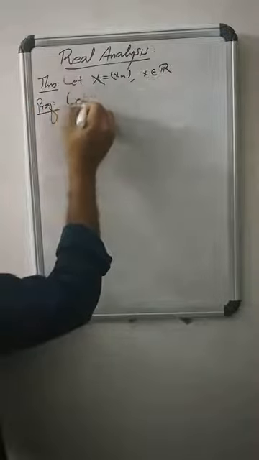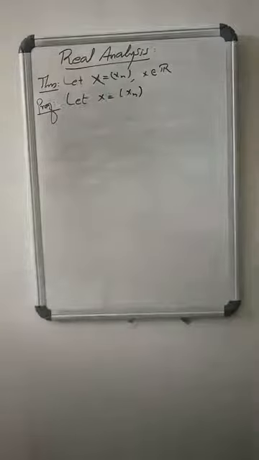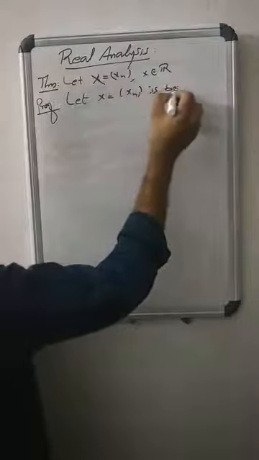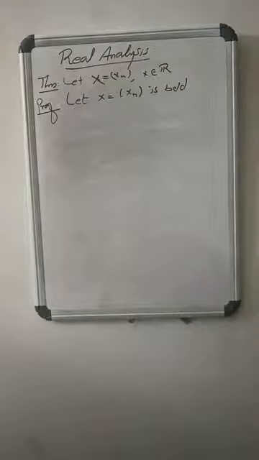Let X equals (xn) be a sequence of real numbers. Then X is bounded, by the hypothesis.